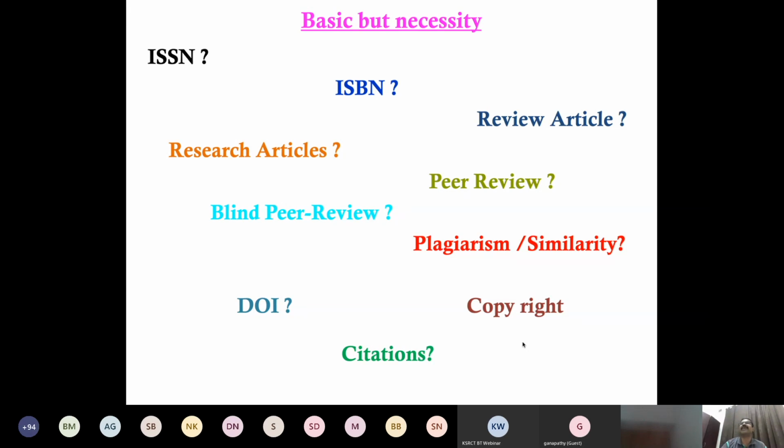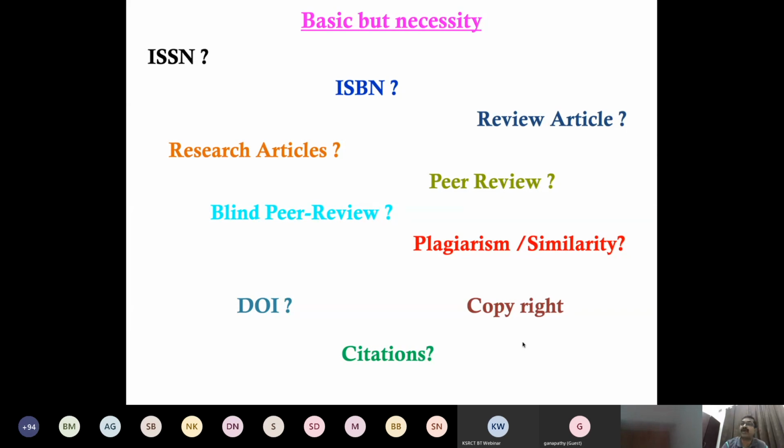Any legally registered publisher can apply for ISBN and get not one or two numbers but maybe 100, 200 or 500 numbers, according to the money they pay. The ISSN process is a different story; that process is different, and the ISBN process is different.